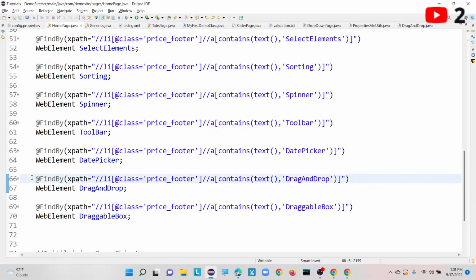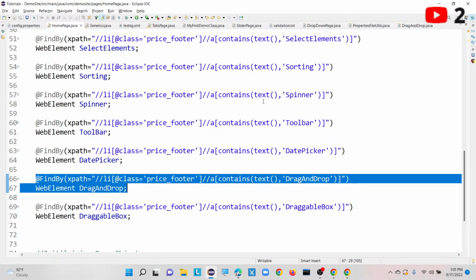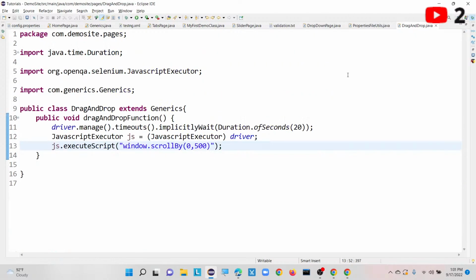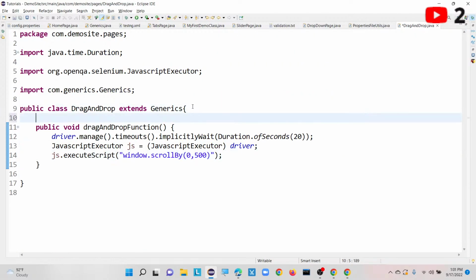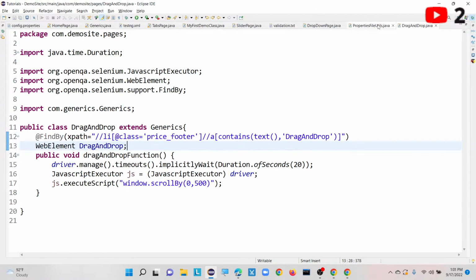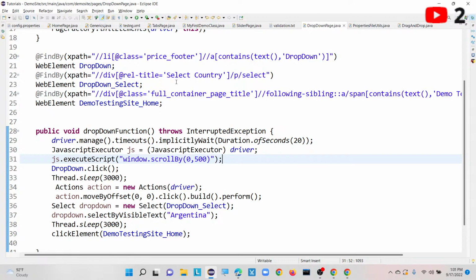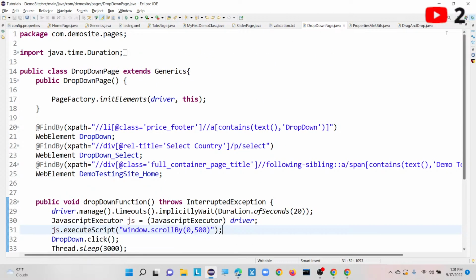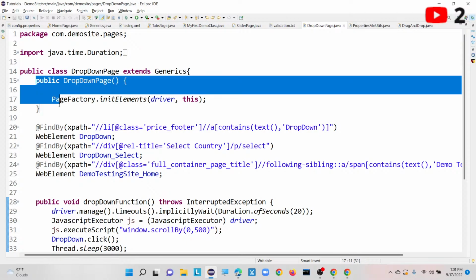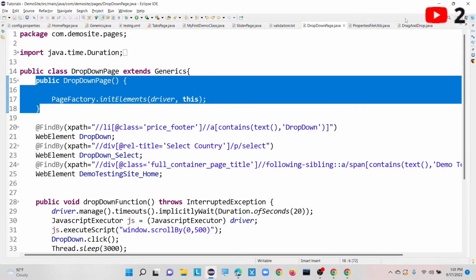Okay, this is my XPath for clicking on drag and drop. So how can we define it here? In the same way, I have to create a constructor here. Okay, so how we created it for other pages, let's copy the same. For time being I am doing it this way.